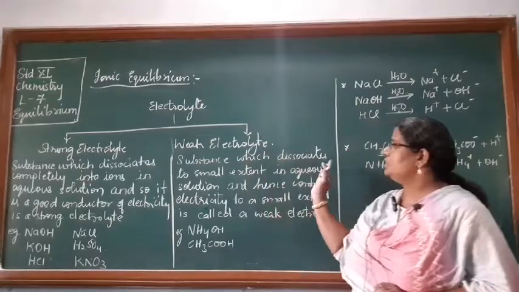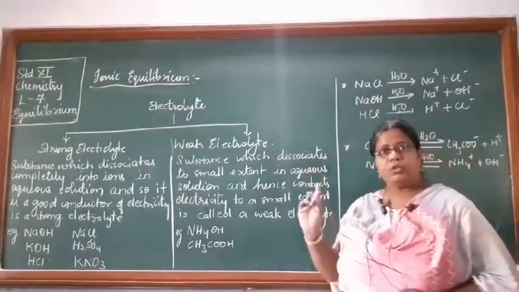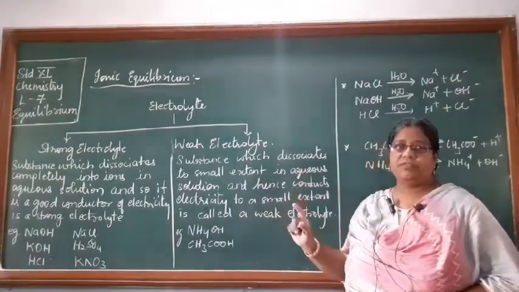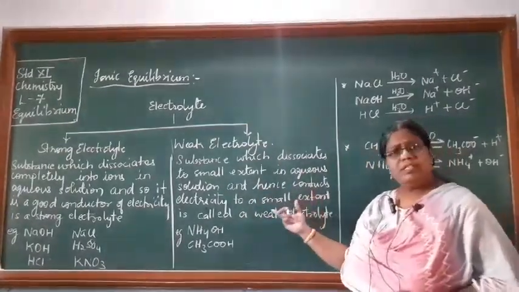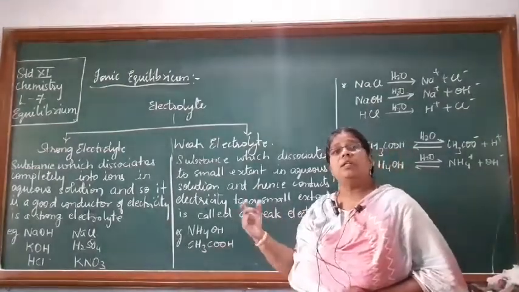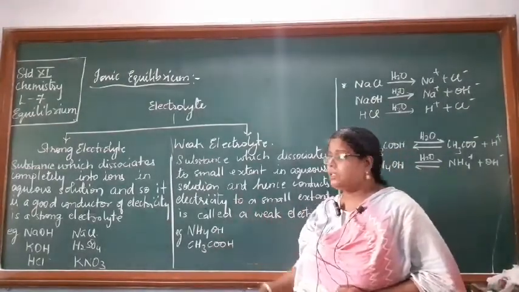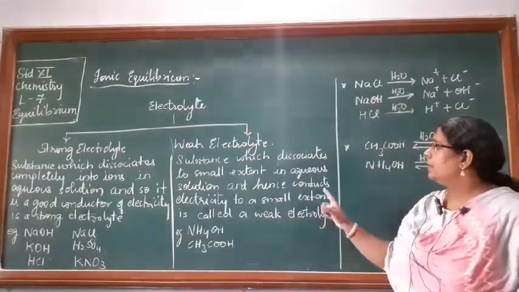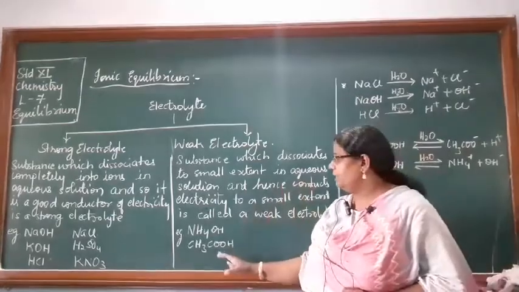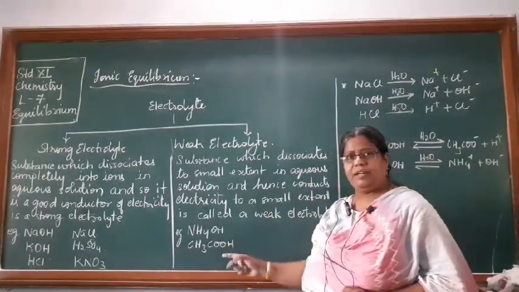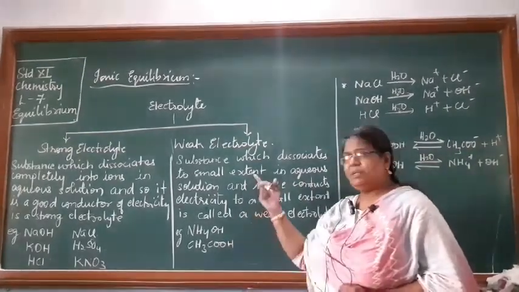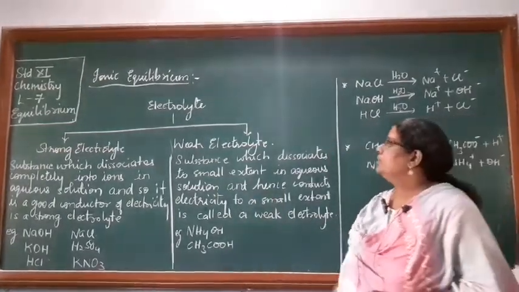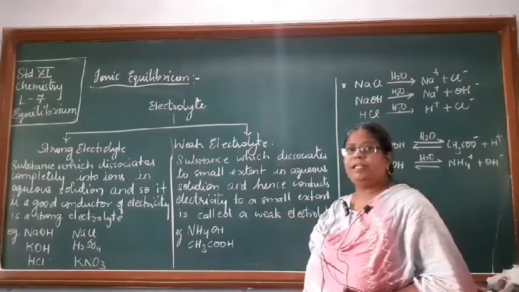The substance which dissociates to a small extent. Dissociation is happening, but to a small extent, then it will be called a weak electrolyte. And since the number of ions produced is also less, the conduction of electricity will also be less. Even the ionization will be less. For example, NH4OH is a weak base, that means it is a weak electrolyte. A weak acid is a weak electrolyte. Okay, so that is how you can differentiate strong electrolyte and weak electrolyte.